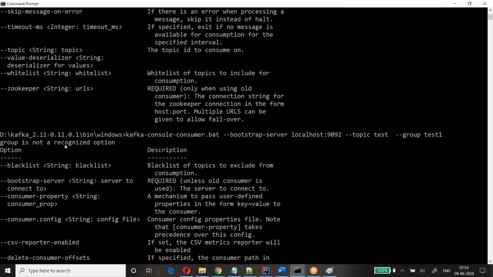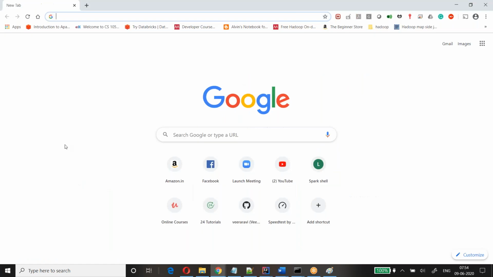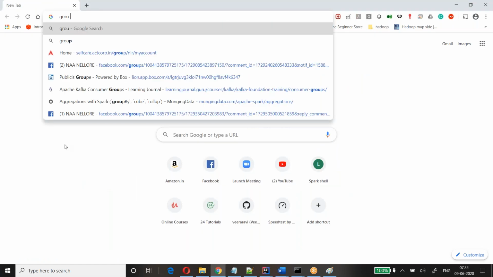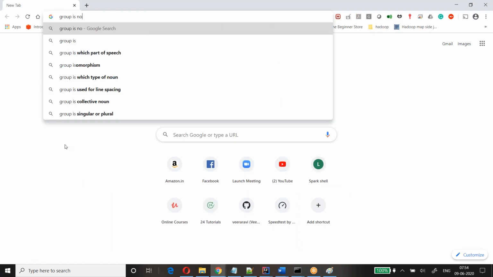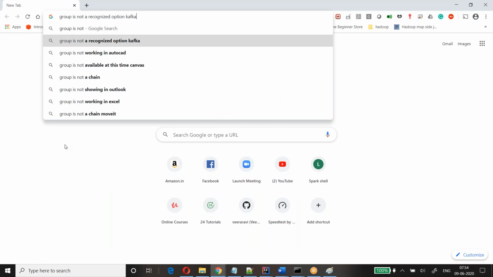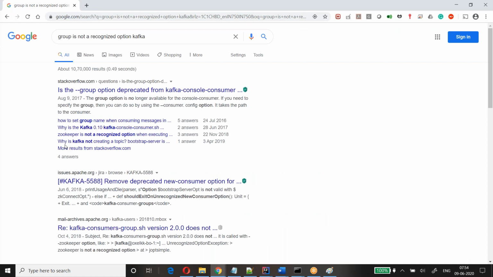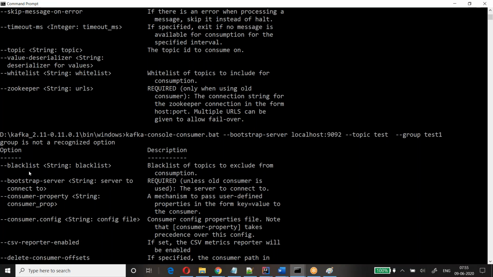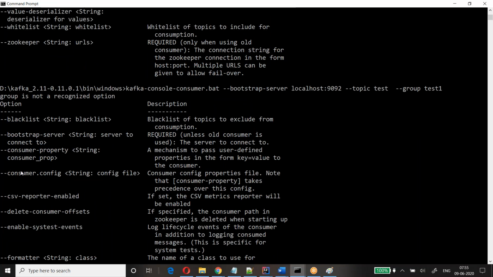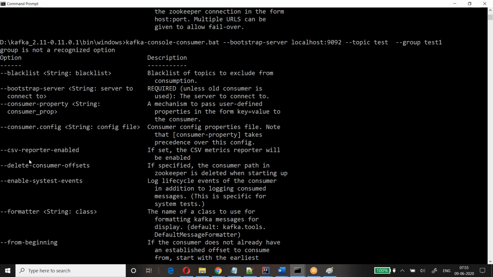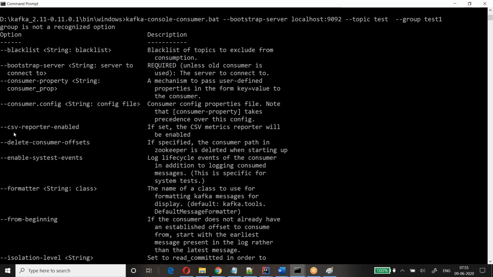Group is not a recognized option. We use a single hyphen. No, it should work with this. It is showing single hyphen, not double. You see it is not anywhere here. In these properties, no. Delete, enable, format.